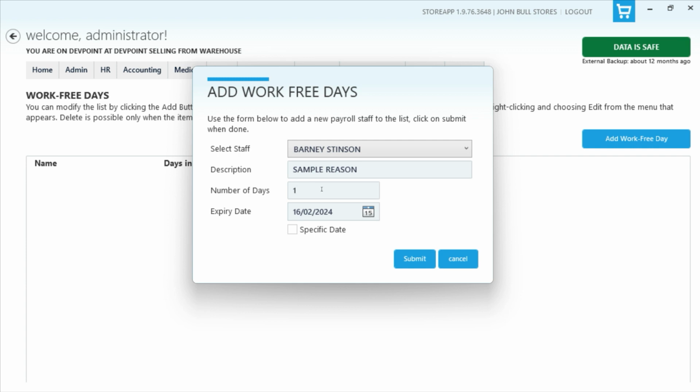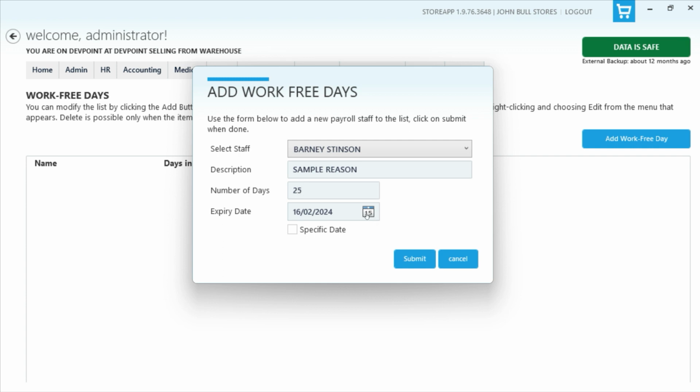And then you can use this to also set up maybe your annual leave allowance for your staff. So maybe for the year, you want to set it up so that they have maybe 20, 25 days or 30 days that they can be absent from work. You can just set up this number of days, maybe 30 days or so, or 25 days.